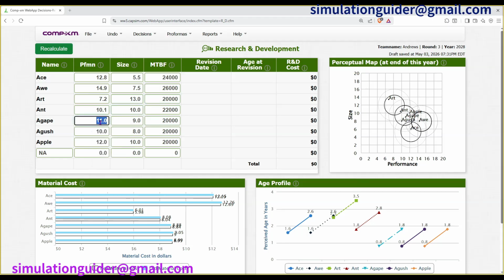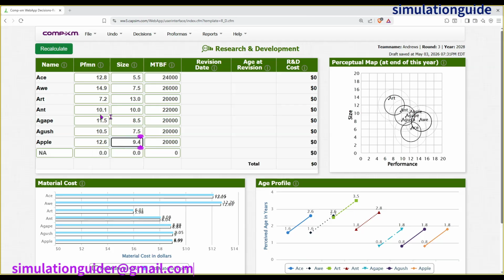For the new products, first one I'll give it 11.5 for the Agip product, and 8.5 for the size. Sorry for this, 8.5. For Agush, I'll give it around 10.5 and 7.5 for the size. And lastly, for Apple, I'll give it around 12.6 and 9.4 for the size.